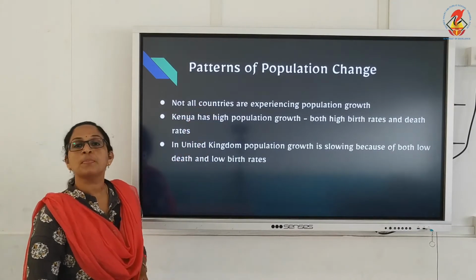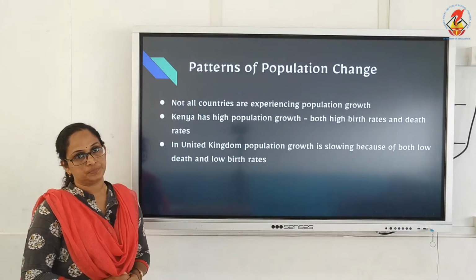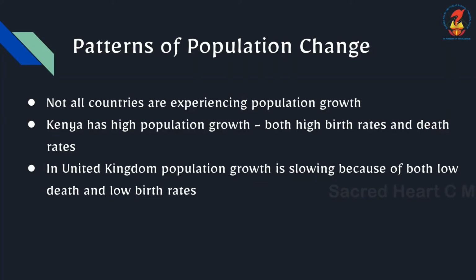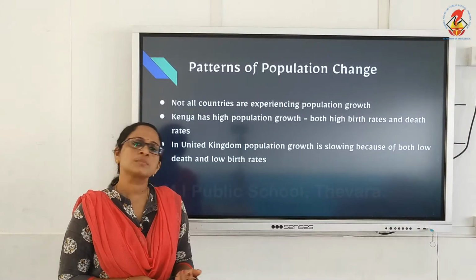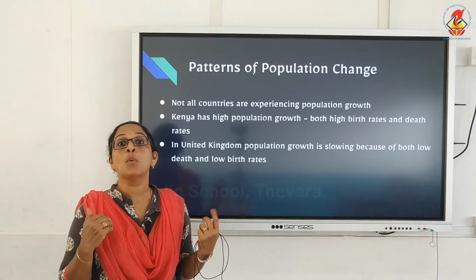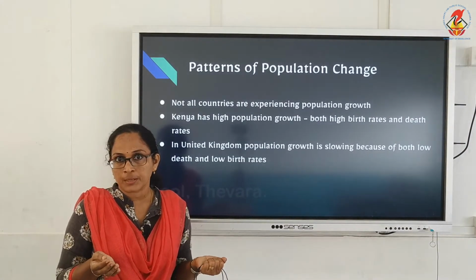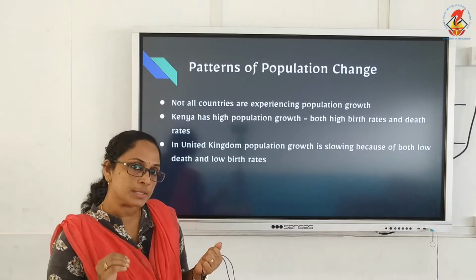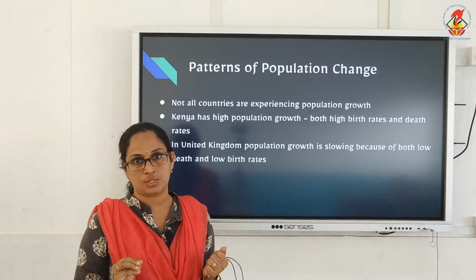Patterns of population change. Coming to patterns of population change, children, we know all countries are experiencing population growth. Some countries are experiencing more birth rate. Some countries, with population controlling measures, are trying to reduce the birth rate.